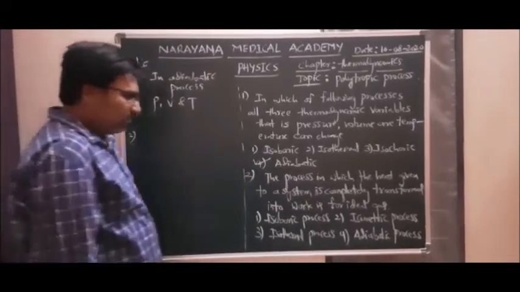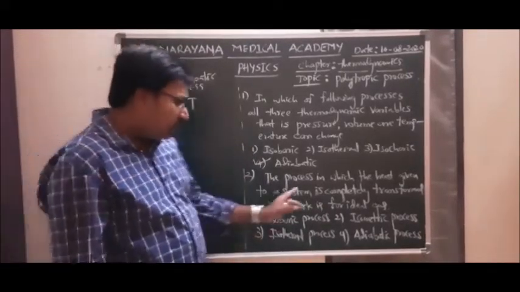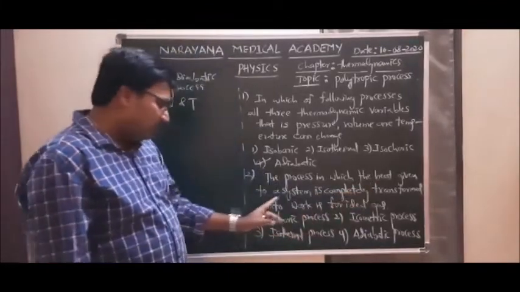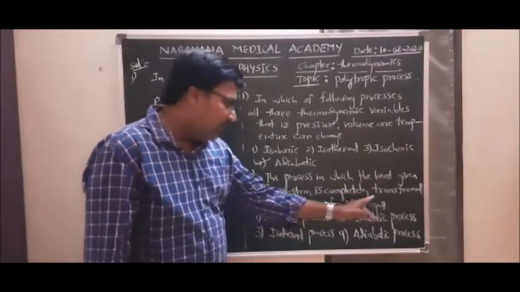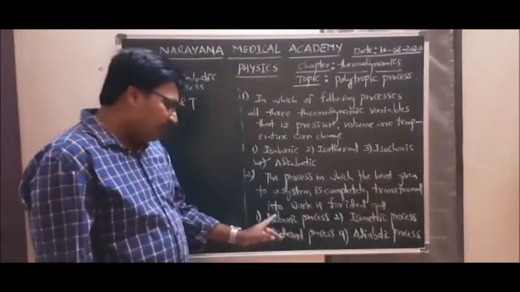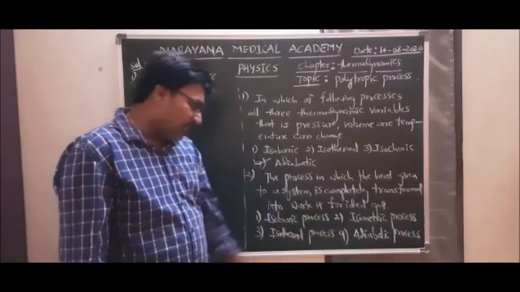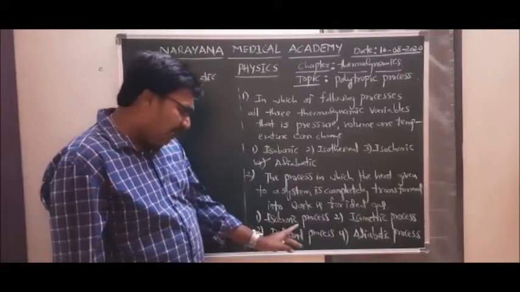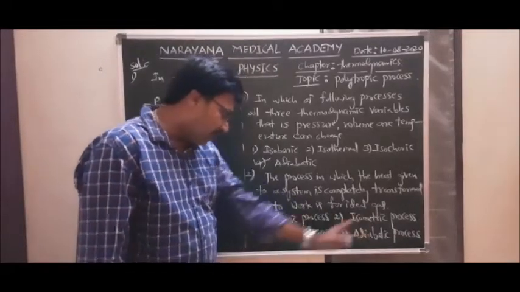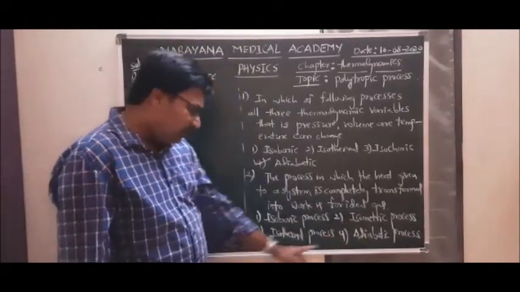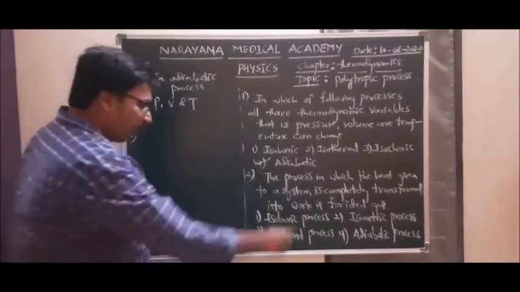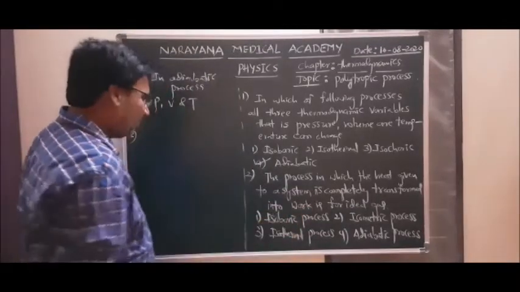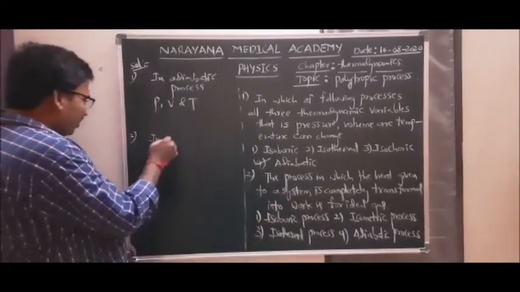Okay. So question number 2. The process in which the heat given to the system is completely transformed into work is, for an ideal gas. The given options are isobaric, isometric process, isothermal process, adiabatic process. Completely transformed into work. You know, in isothermal process,